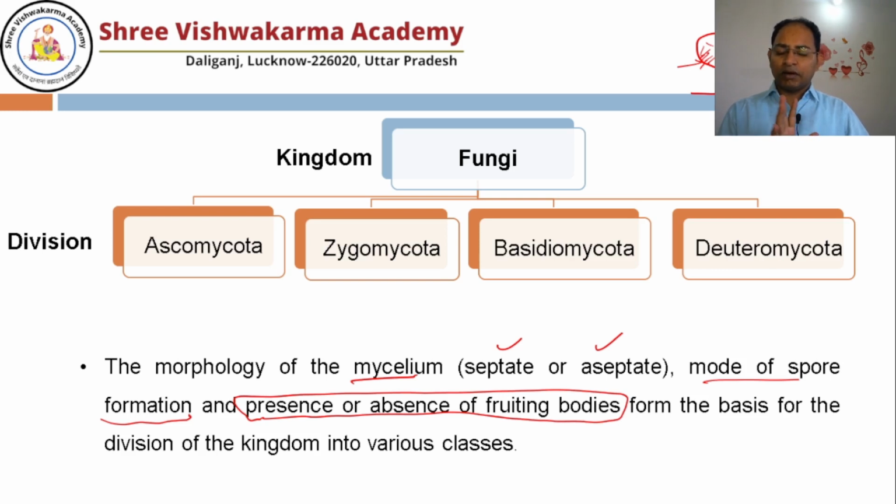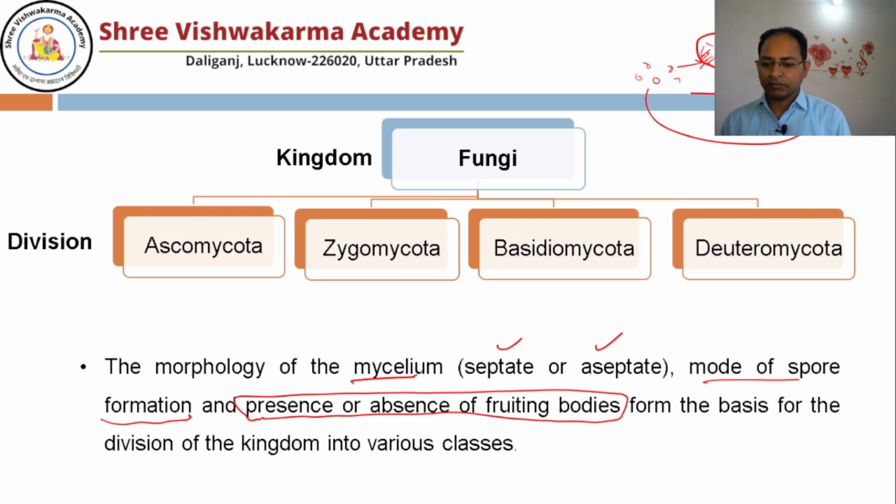So once you grow the mushroom at your home, first it will be in the mycelial form, and later on it will convert into fruiting body, and from fruiting body, sporangium will form, and from that sporangium spores will form and will come out, and again the spore will form the mycelium. So in all the fungi, it is not guaranteed that a fruiting body is there. Whether the fruiting body is there or not there, it makes the basis for the classification of the fungi.